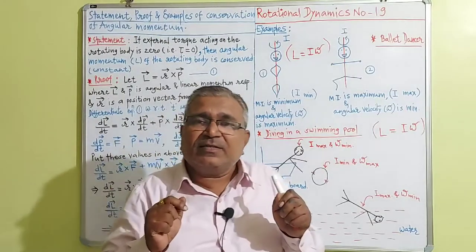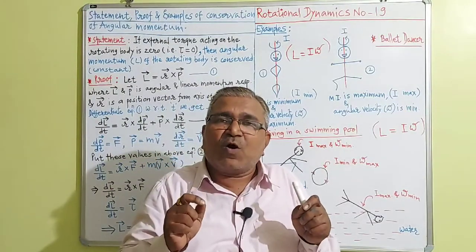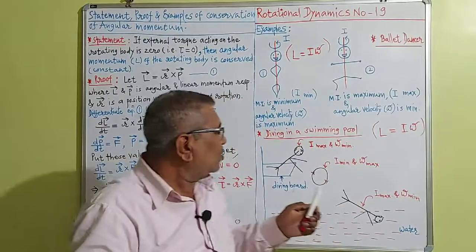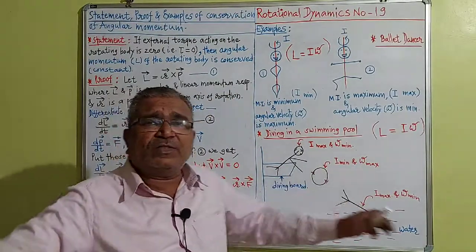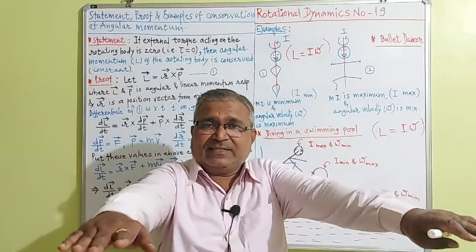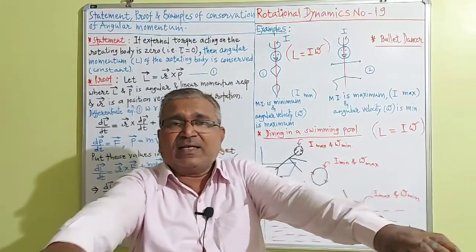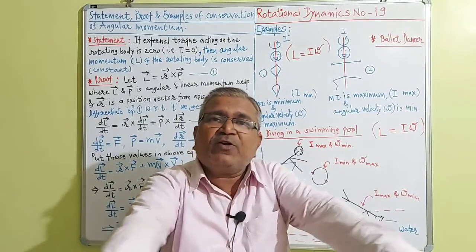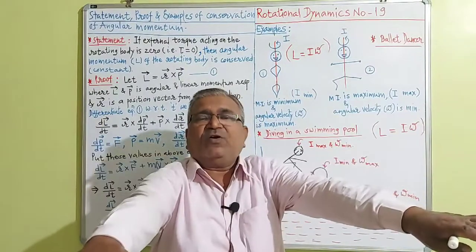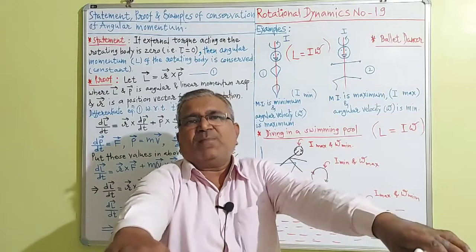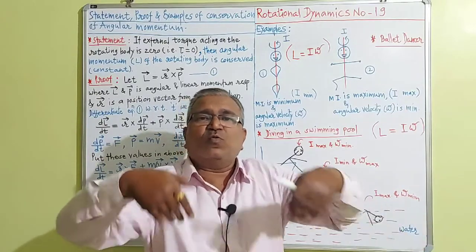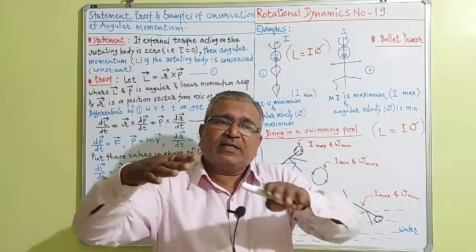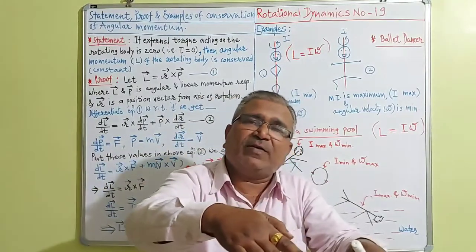That diver, that boy or girl, is standing on the diving board with stretched hands like this, and legs exactly straight, and at the time of diving its moment of inertia increases because the hands are so far apart from the axis. So moment of inertia increases, angular velocity decreases.